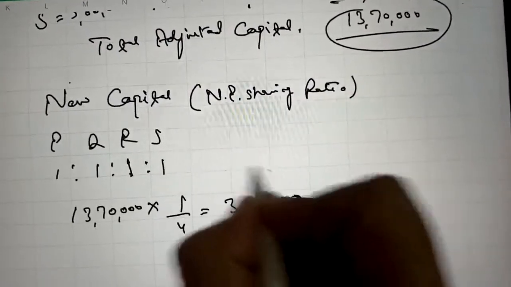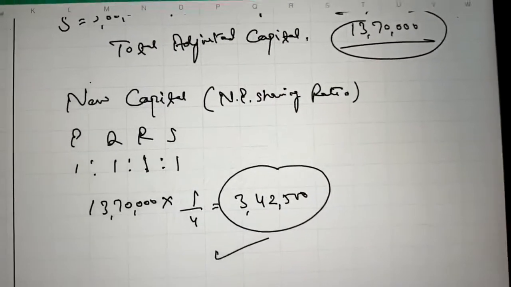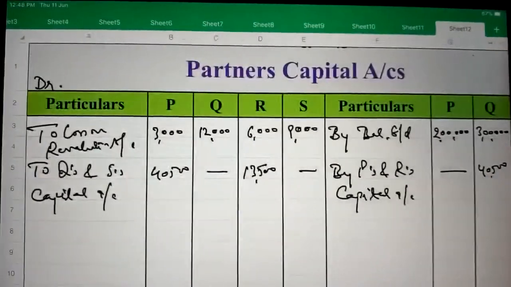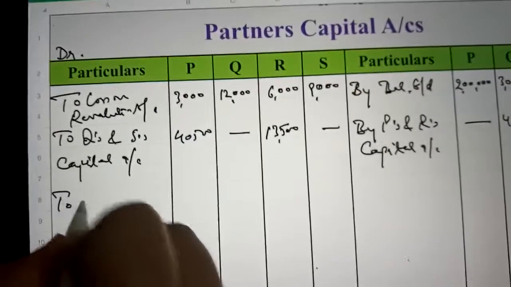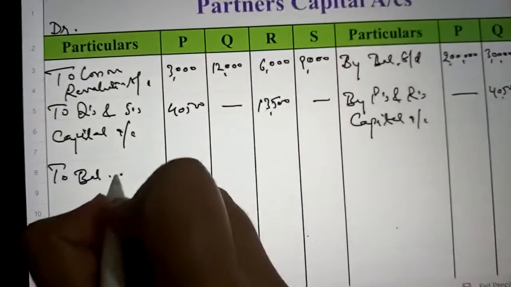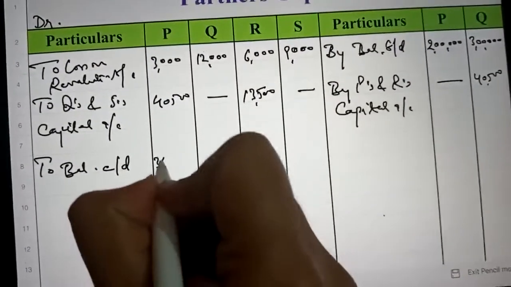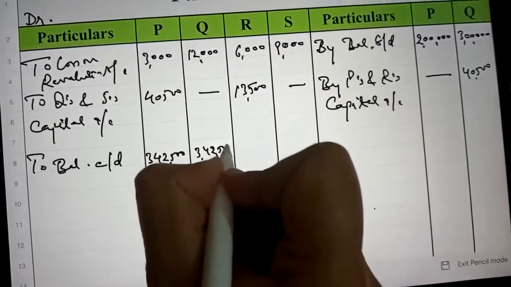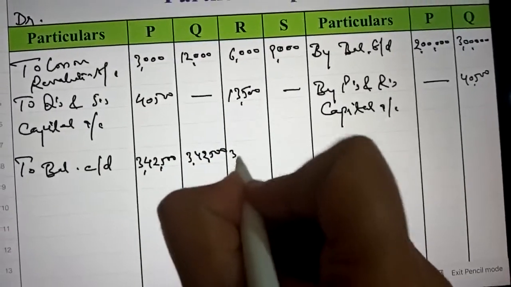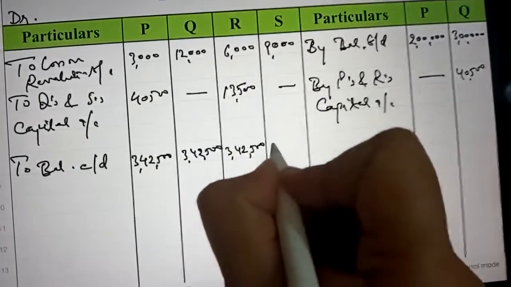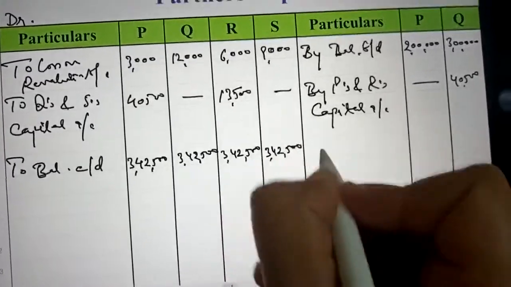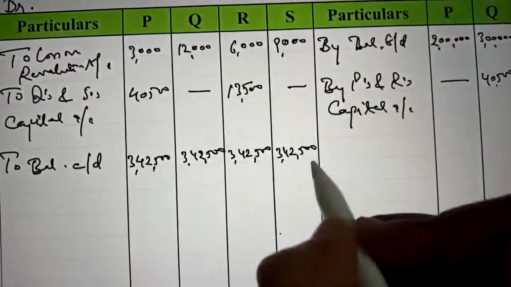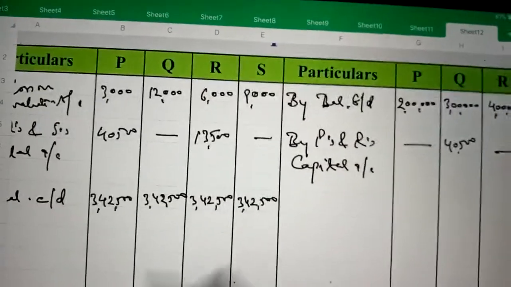So in all the cases the capital will be written 3,42,500, and it will appear on the debit side to balance carried down 3,42,500, because all partners' share is the same. So here 3,42,500 will be written.